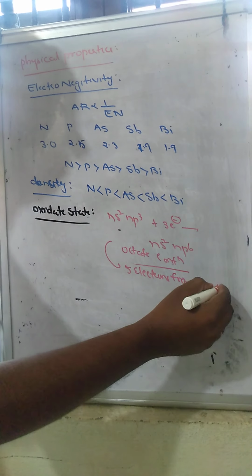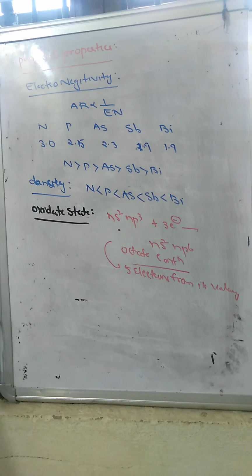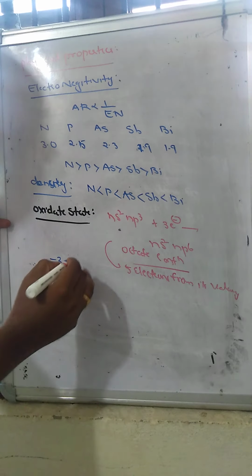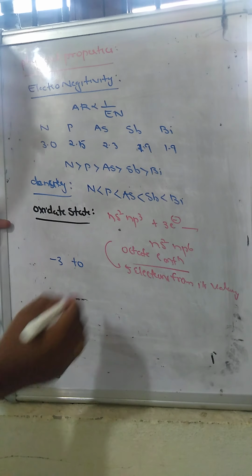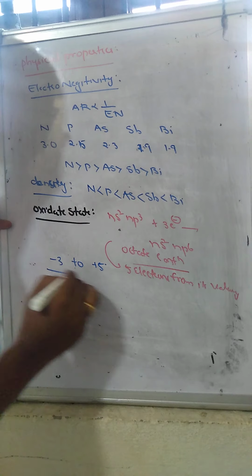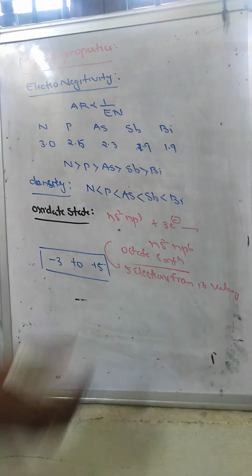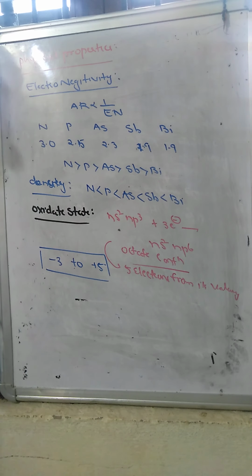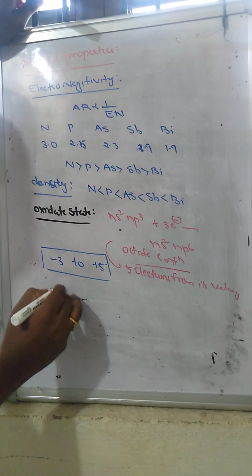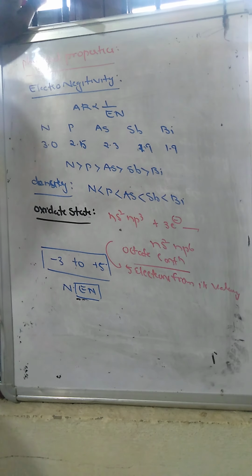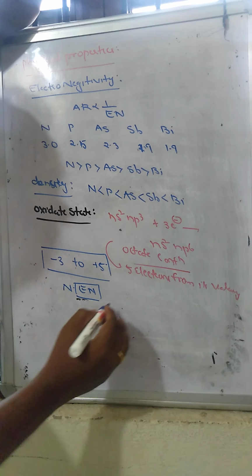So generally this group of elements exhibits the -3 oxidation state by gaining electrons, and by losing 5 electrons it can exhibit the +5 oxidation state, to gain more stability. But in the case of this group, nitrogen itself is a highly electronegative atom, so there is a possibility for nitrogen to gain 3 electrons.